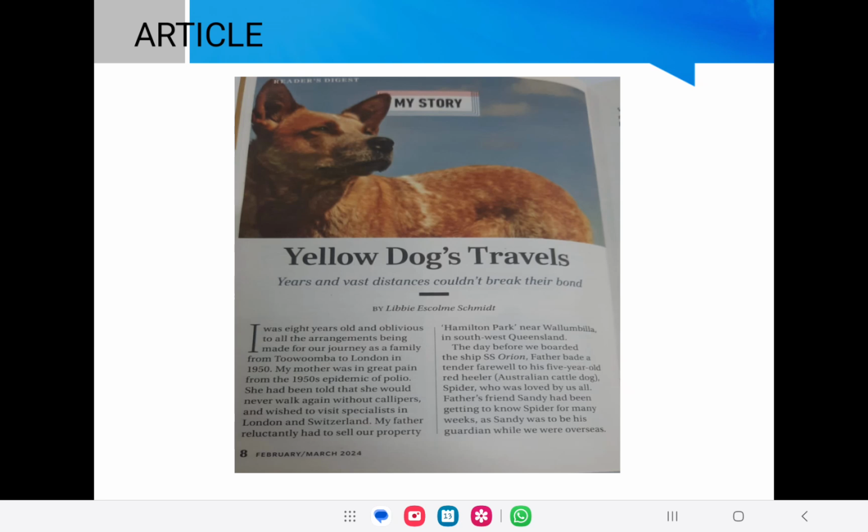The title is given, Yellow Dogs Travels, and then after that the name of the writer is given. After that comes the introduction, and then the first paragraph, and you can have as many paragraphs as you want. But for an article you must have a heading, a headline, and after that the name of the person who is writing.